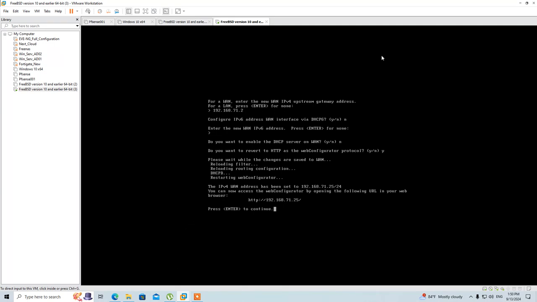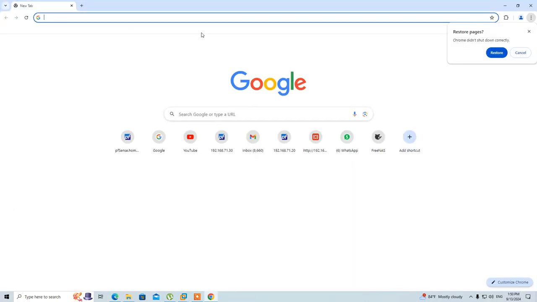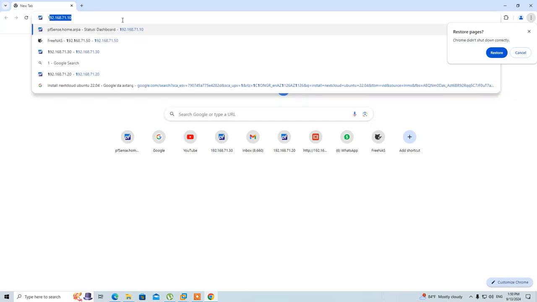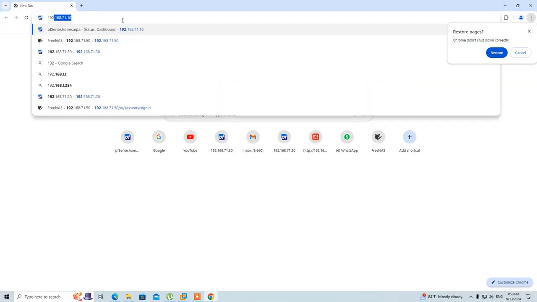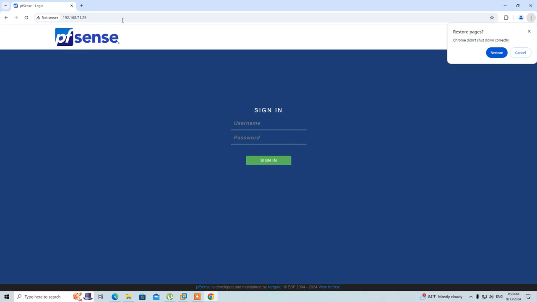We can test it from Google Chrome. In my case, it is 192.168.71.25. By default, the username of pfSense is admin and the password is pfsense.